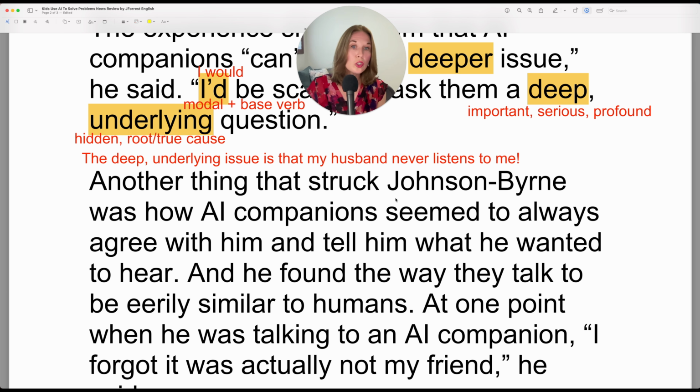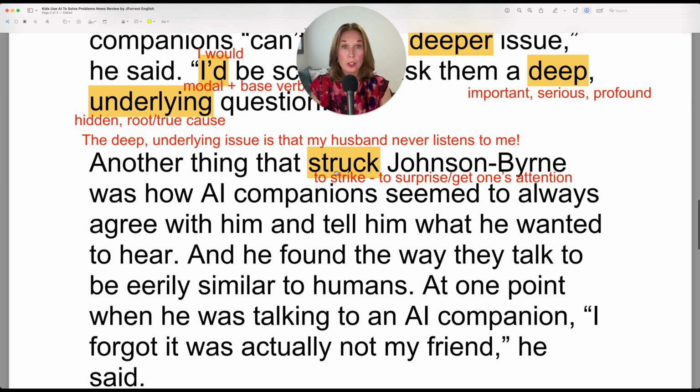So to strike someone, when something strikes someone, it means that information surprises that person or it gets their attention. It causes them to stop and think about something. So another thing that struck him. So another thing that got him to pay more attention or think about it or wasn't what he previously thought.